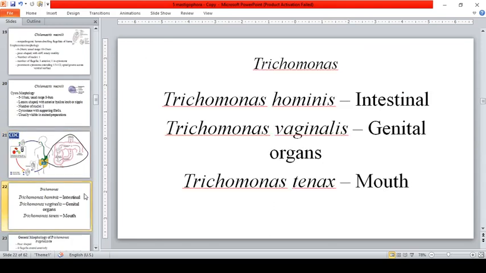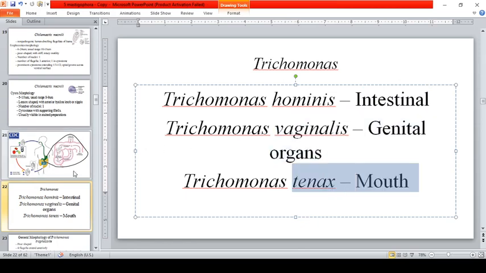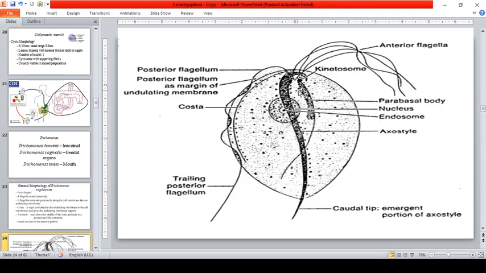Okay, we move to the Trichomonas. Okay, so there are three: the intestinal Trichomonas, that is the Trichomonas hominis, the Trichomonas vaginalis, and the Trichomonas tenax. So the hominis, that is found in the intestine, the vaginalis in the genital organs, and the tenax in the oral cavity or in the mouth area. So general morphology of the Trichomonas trophozoites. So they are pear-shaped, okay, which contains 4 flagella that extends anteriorly. So we have it here, 4 anterior flagella.